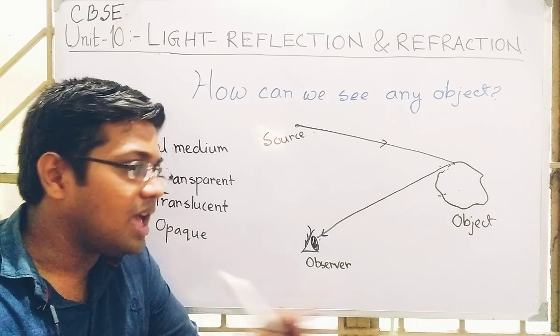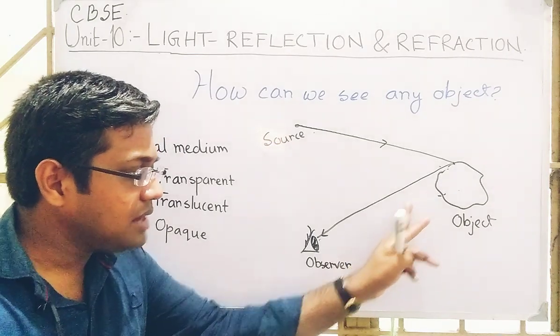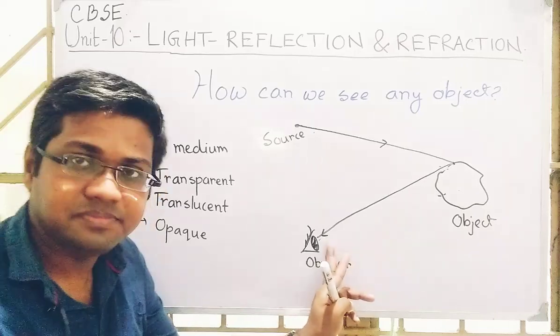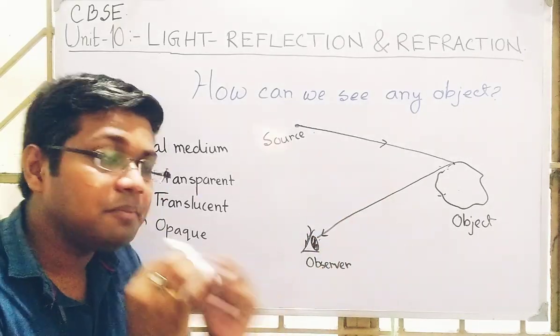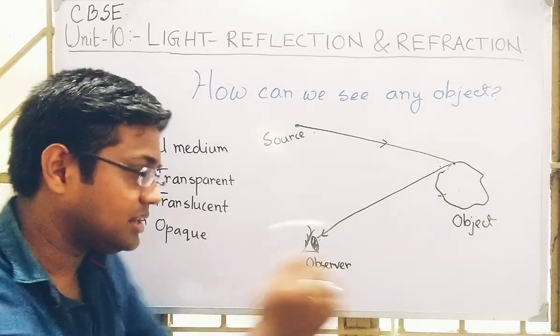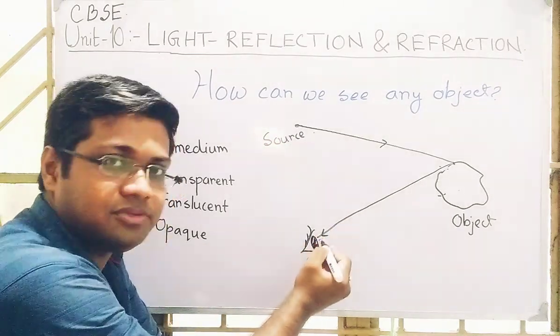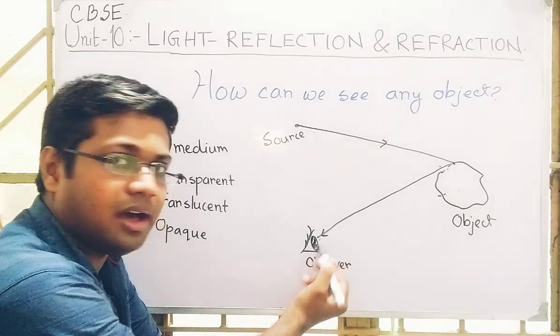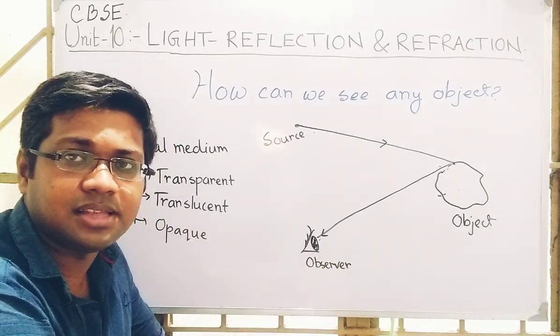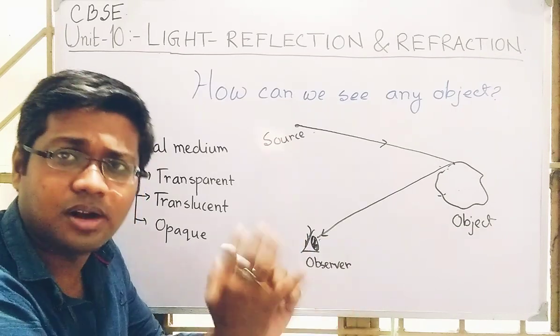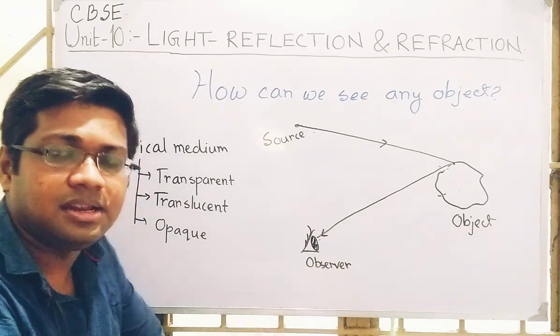And the light ray coming to the eye, how can we see that object? By the method of retracing. That is, if the light enters into this eye, through the retina and all of these things, after that the optic nerve and other organs function, which we will discuss later in the next chapter.